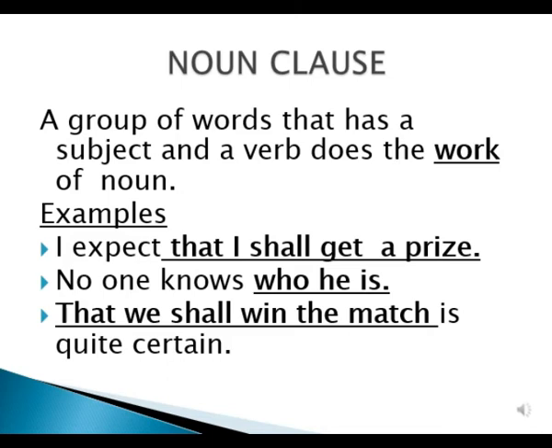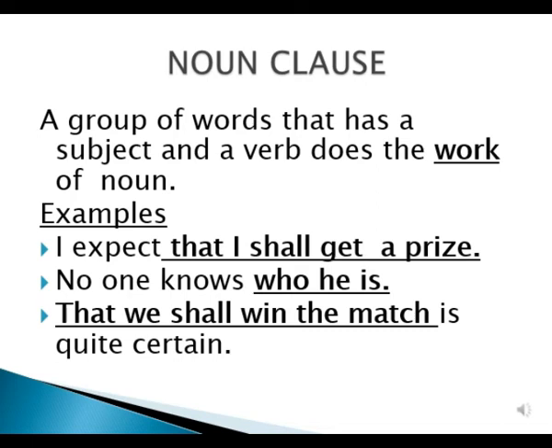If you see, I have underlined in bold the word work. The question is, what does the work of a noun mean? What is the work of a noun? A noun is a very important part of any sentence. It can work as a subject or as an object. So basically, a noun clause will be a group of words which will work as a subject or as an object in a sentence. Sentence number 1 says, I expect that I shall get a prize.